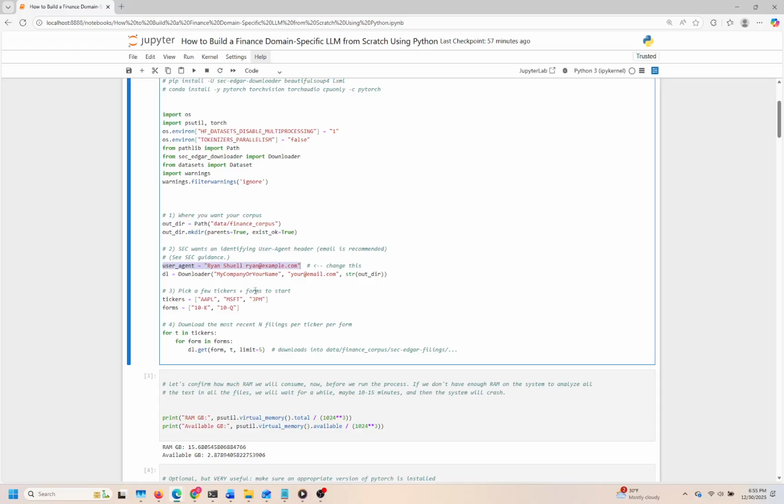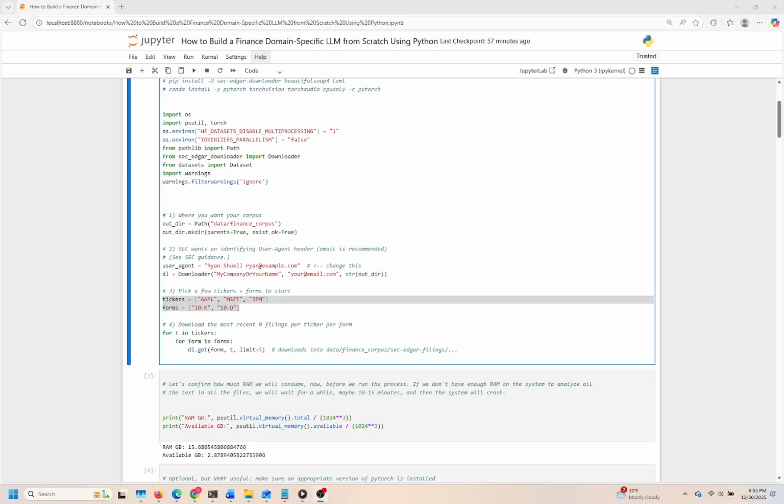Next, we identify the specific stocks we want to track, as well as the types of filings we're interested in. We've chosen popular companies, Apple, Microsoft, and JP Morgan Chase, along with the 10K and 10Q forms. This selection provides a strong starting point for gathering diverse financial data.